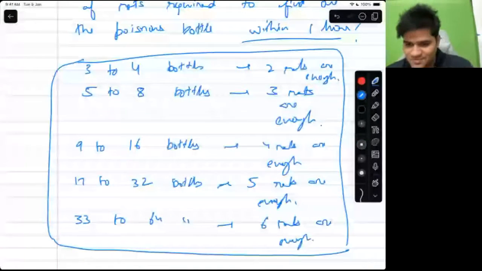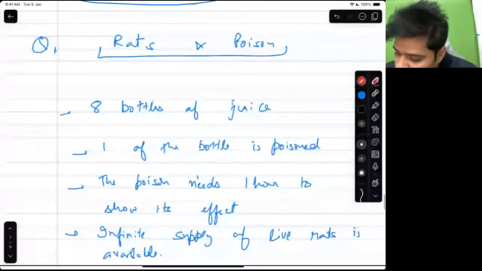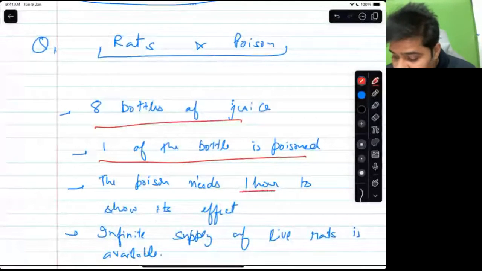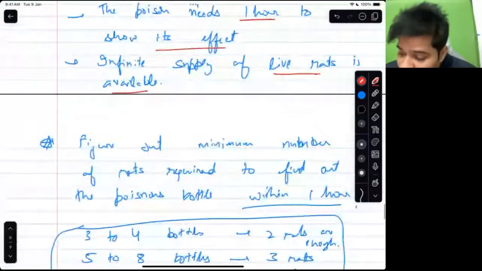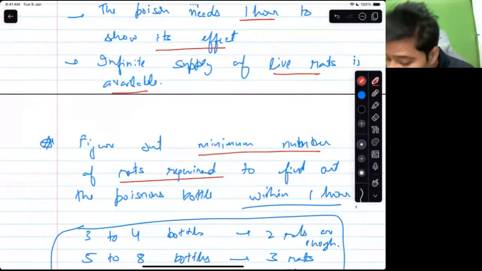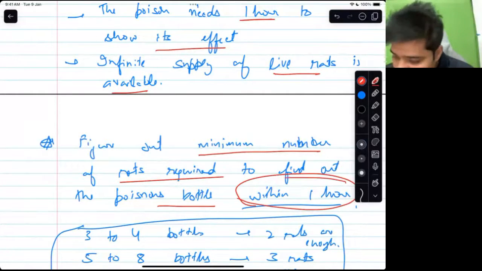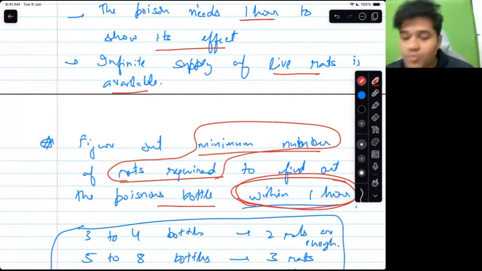So I have shown you this pattern. You know the question. The question was 8 bottles of juice. One of the bottles is poisoned. The poison needs 1 hour to show its effect. Infinite supply of live rats available. We have to figure out the minimum number of rats required to find out the poisonous bottle within 1 hour. There are two important parts of it: we still have to find out our answer in 1 hour, and the number of rats required has to be minimized.